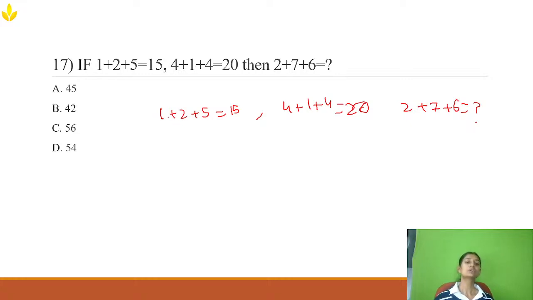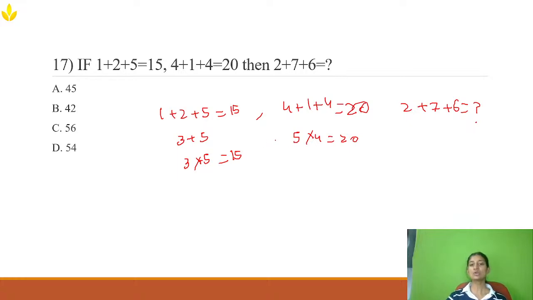Now, if I add 1 plus 2, that will be 3, and if I multiply by 5, will I get 15? Yes, I'll get 15. So 1 plus 2 is 3, into 5, gives 15. Similarly, let's apply the same logic over here. 4 plus 1 is 5, 5 into 4 is 20. Using this logic I'm getting the answer for both. So I'll apply it for the last one also. 7 plus 2 is 9, 9 into 6 is 54. So option D is the right answer.